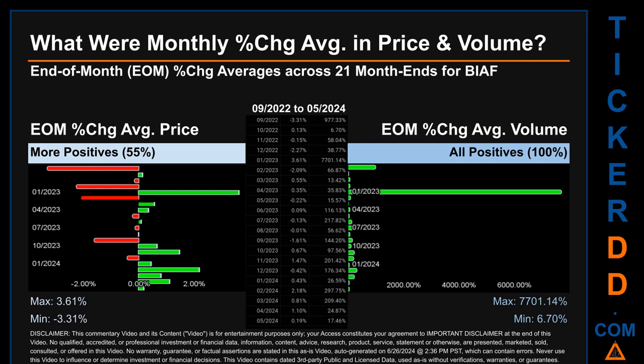Price saw an end-of-month max of 3.61% in average percentage change along with a minimum of -3.31%. For volume, the maximum and the minimum monthly percentage change were respectively 7701.14% and 6.70%.